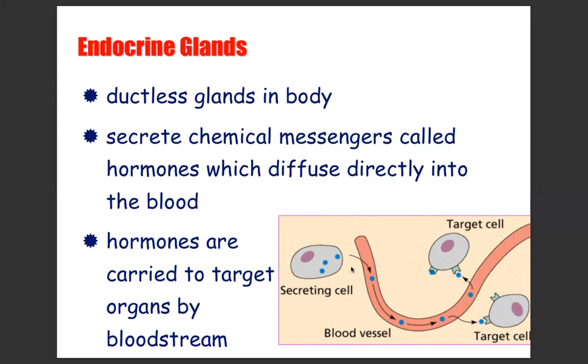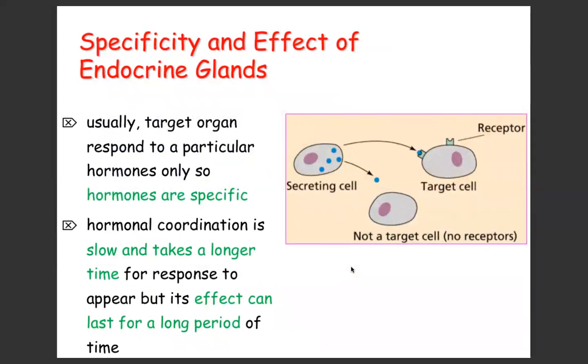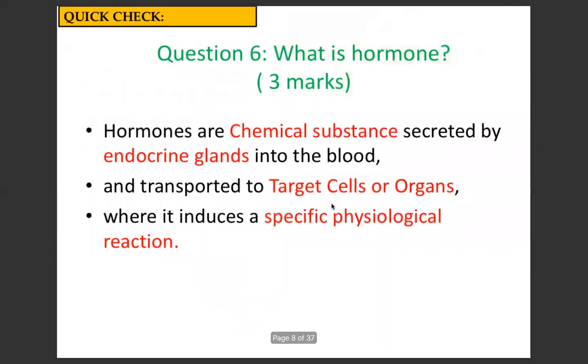Okay. Next. So kenapa hormon ni dia hanya diperlukan dalam kuantiti yang sedikit? Because hormones are specific. They go directly terus kepada target cells. Hormonal coordination is slow. Okay, it's slow and takes a longer time for response, but dia boleh tahan lama. Effect can last for a long period of time. So ini yang membezakan nervous system dengan endocrine system. So boleh tengok balik, teacher dah bagi tahu tadi.